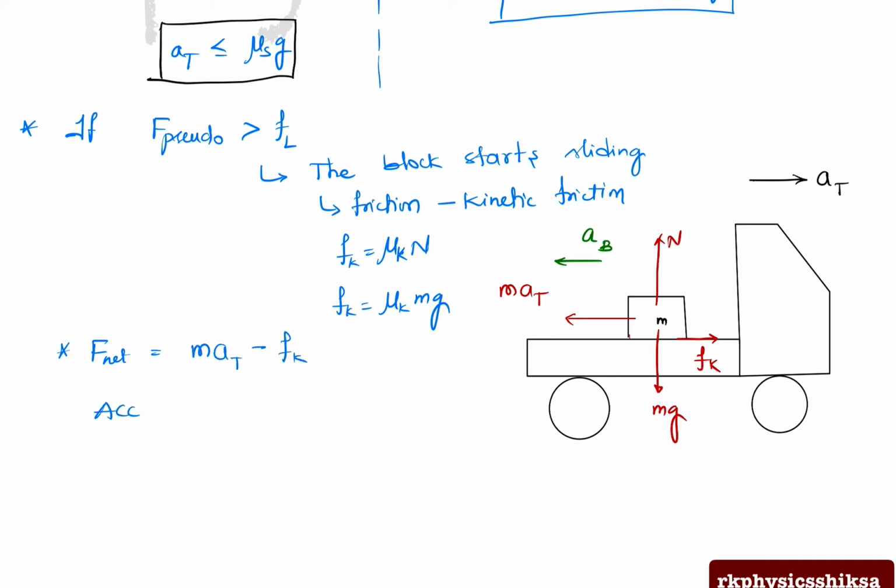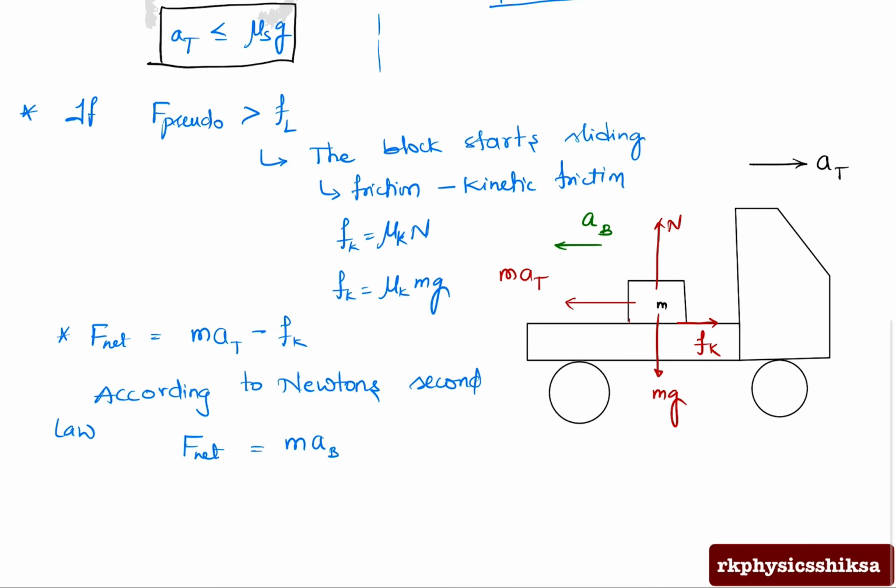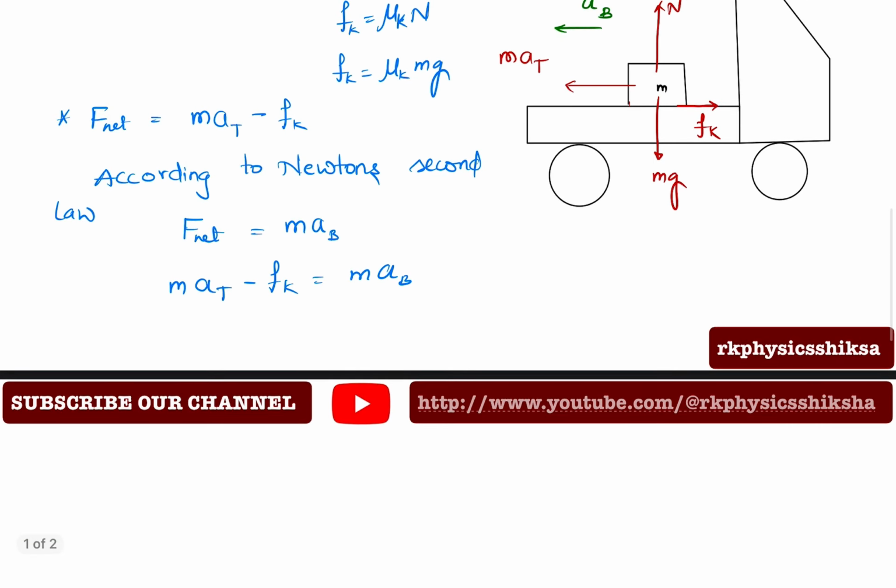According to Newton's second law, net force acting on any body is equal to mass of the body into acceleration of the body. So from these two equations we get mass into acceleration of the truck minus kinetic frictional force is equal to mass into acceleration of the block.